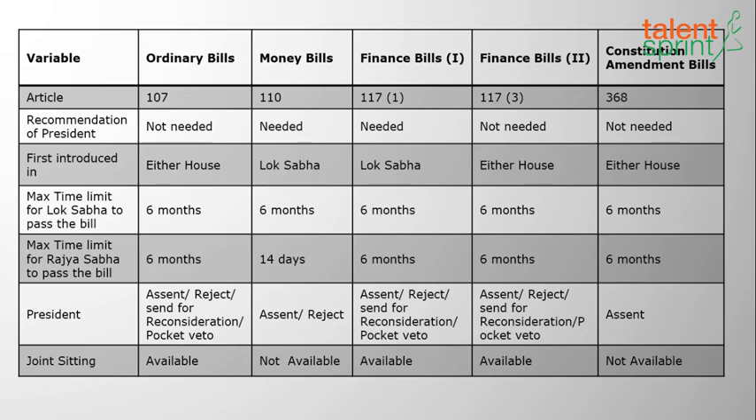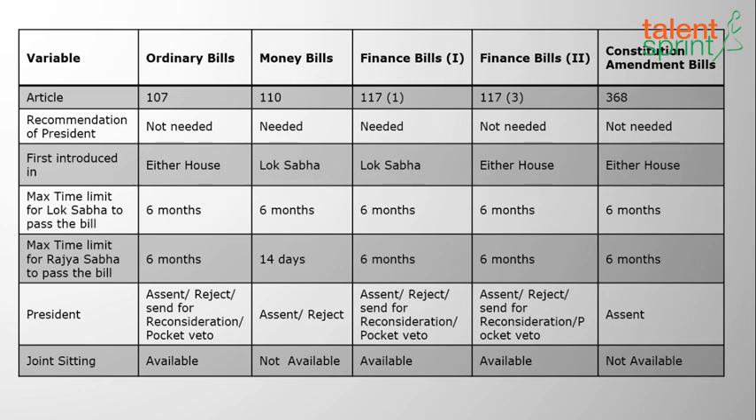We have discussed in economics that the budget is called the annual financial statement. The maximum time limit for Rajya Sabha for a money bill is 14 days. This is the maximum time limit because Rajya Sabha should not stop the budget. Why? Because the Rajya Sabha members are not directly elected by the people. If they stop the budget, there will be no money for the government, and no money for the government means no government itself. They cannot carry on the government without money for developmental activities.